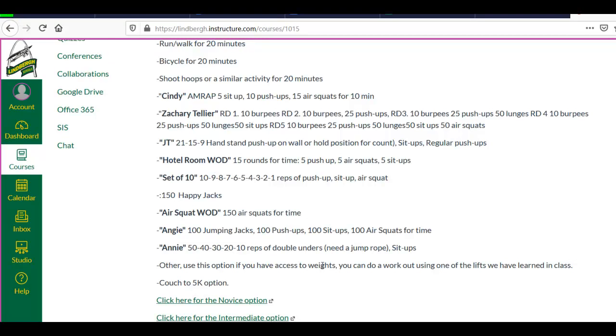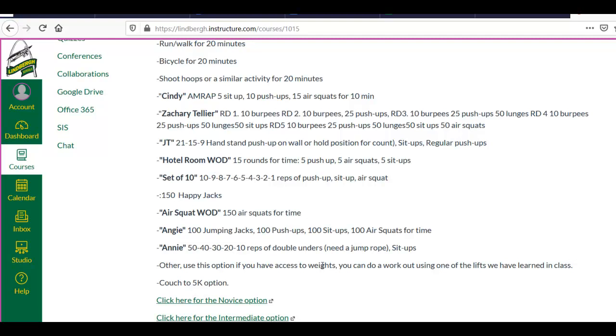I've got your maxes if you want them during my office hours, by the way. Between 10 and 11, I'll be checking my email during that time. You can let me know if you have any questions. I'll also be checking my email pretty much all day long. So if you ever have a question about anything, just email it to me and I'll get it taken care of for you.